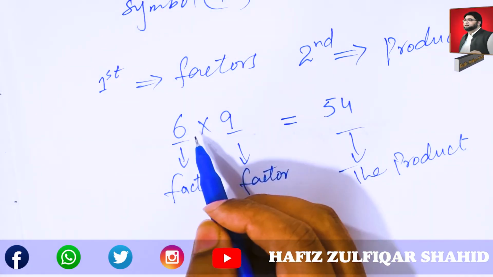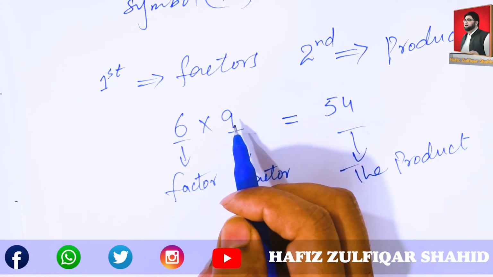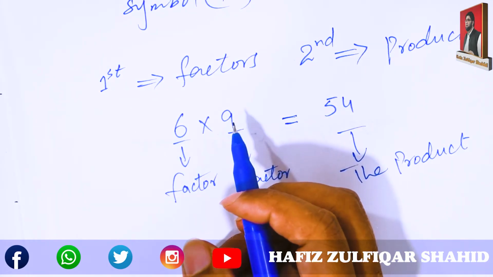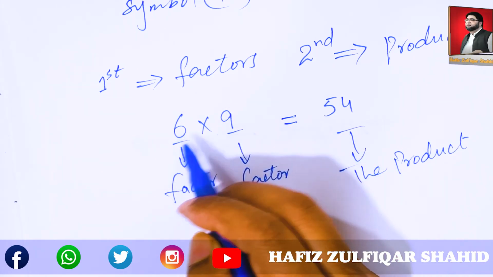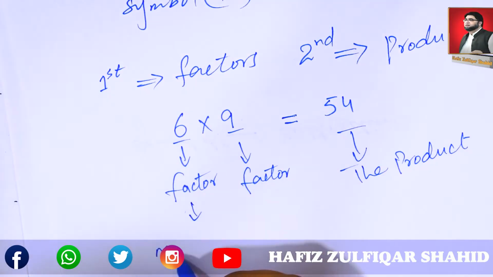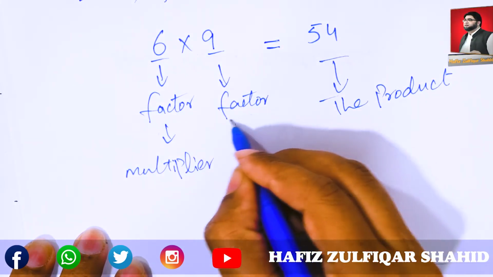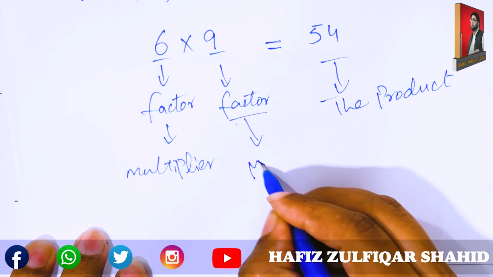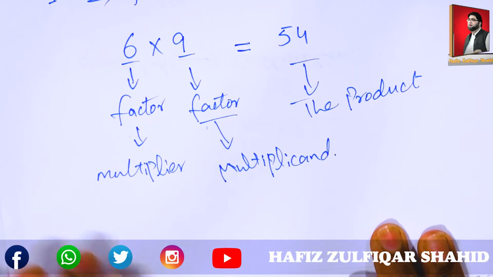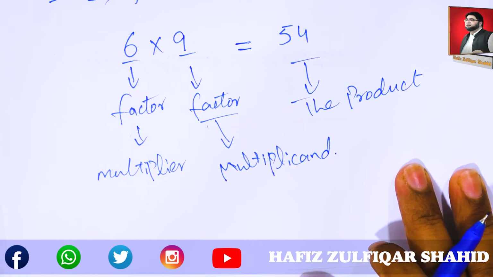Now see, if we multiply 6 to 9, 6 will be the multiplier and 9 will be the multiplicand, or if we multiply 9 with 6, 9 will be the multiplier and 6 will be the multiplicand. And 54 is the product. The answer of multiplication is called the product.